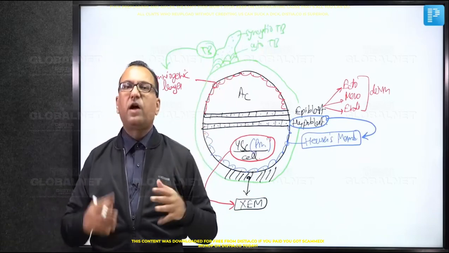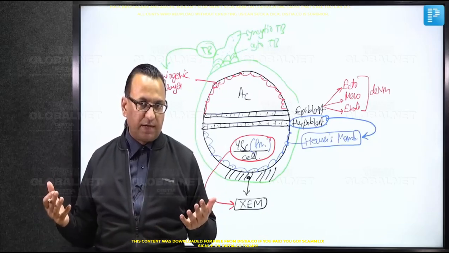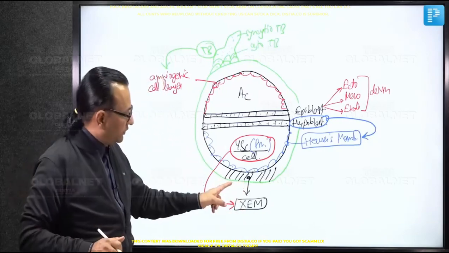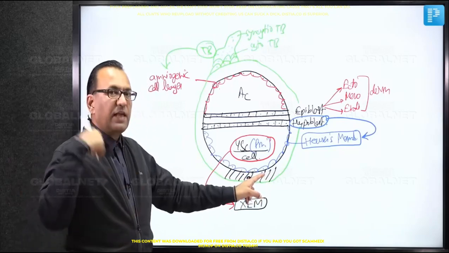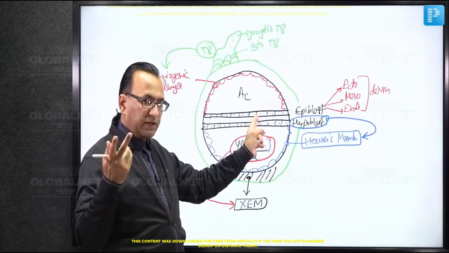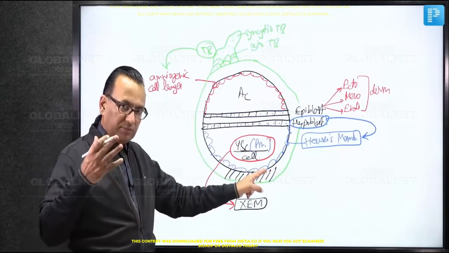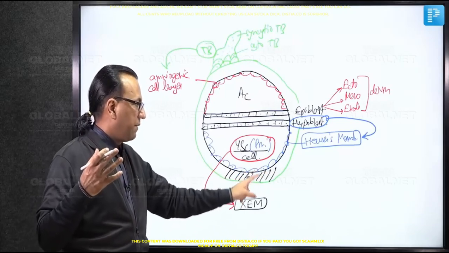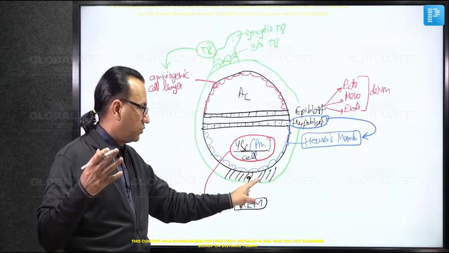But what we are going to talk about now is the extra-embryonic coelomic cavity. And that extra-embryonic coelomic cavity develops within this extra-embryonic mesoderm. See, in the embryonic mesoderm develops the embryonic coelomic cavity, and in the extra embryonic mesoderm develops the extra embryonic coelomic cavity, dividing the mesoderm into two components.